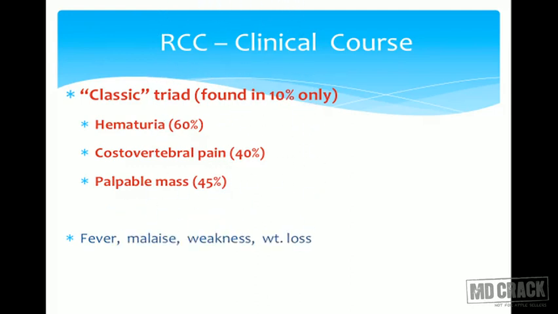Patient can have associated fever, malaise, weakness, and even weight loss. Most importantly, they are very much prone to development of paraneoplastic syndromes. Sometimes it could be a radiological incidental finding of the RCC. So remember paraneoplastic syndrome. Which paraneoplastic syndrome is very common with RCC? So you have to remember polycythemia, because in renal cell carcinomas there will be an excessive amount of production of erythropoietin. That's the one which will induce it, or even erythropoietin-like substances will be produced in excessive quantity in renal cell carcinomas. That's the reason why hemoglobin will shoot up. So hemoglobin will be raised in these patients, so they will have a secondary polycythemia.